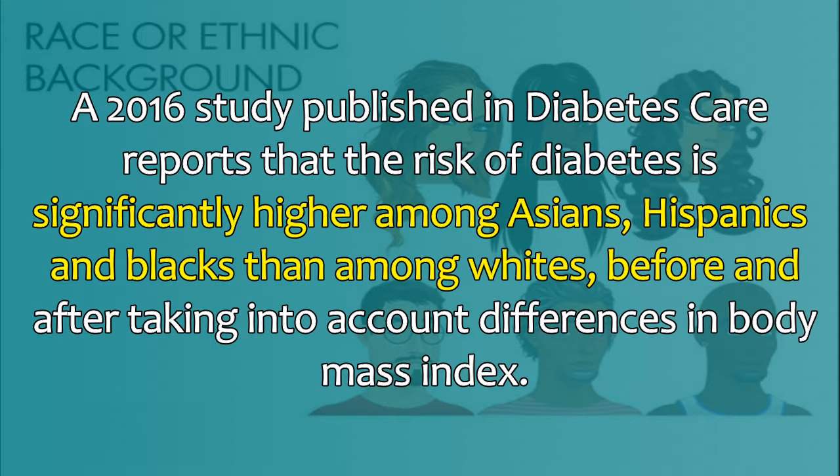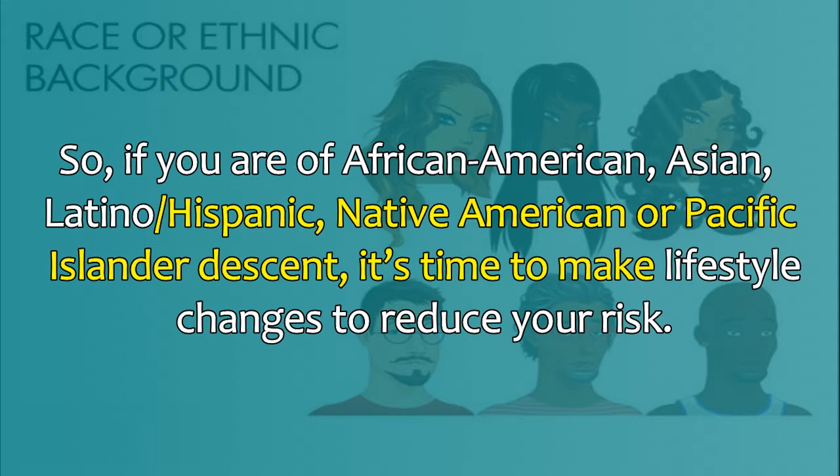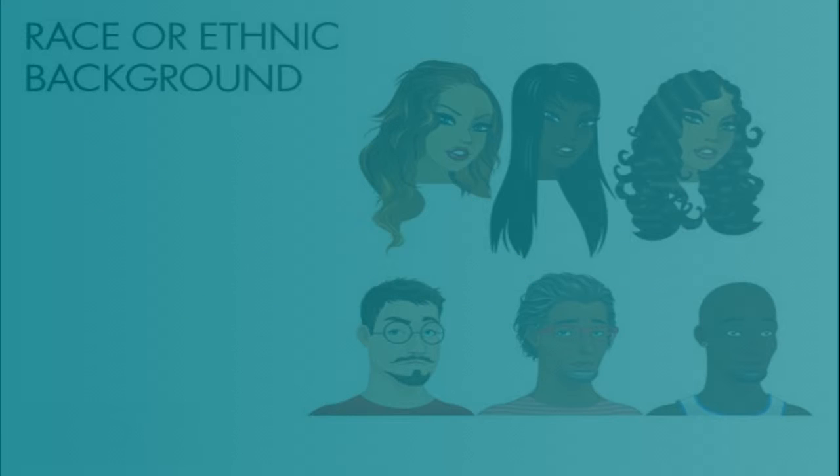A 2016 study published in Diabetes Care reports that the risk of diabetes is significantly higher among Asians, Hispanics and blacks than among whites, before and after taking into account differences in body mass index. So, if you are of African American, Asian, Latino, Hispanic, Native American or Pacific Islander descent, it's time to make lifestyle changes to reduce your risk.